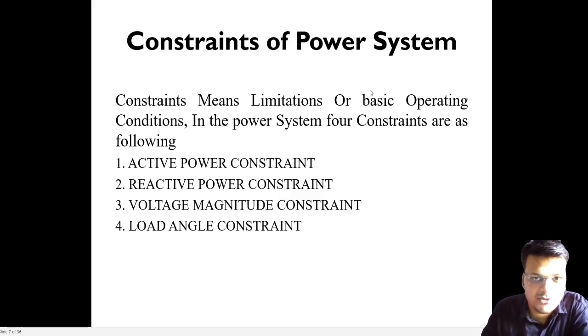What are the constraints of the power system? Everybody knows there are four constraints. If you do not know, know from here there are four constraints: active power constraint, reactive power constraint, voltage, and load angle. In SCADA, we are looking at the active power and reactive power control, as we saw in the diagram. Also in SCADA, a CT or PT will sense the voltage and load angle. So these are the constraints we have to fulfill.